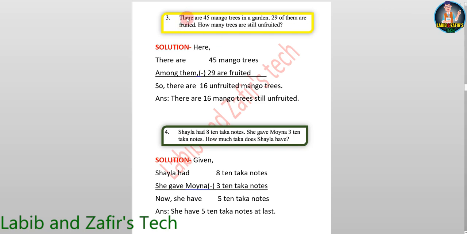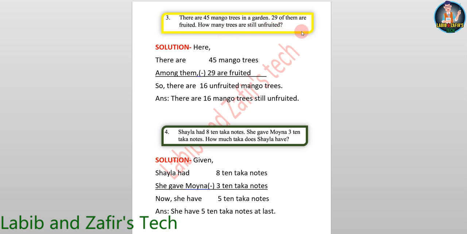So let's go with the next one. There are 45 mango trees in a garden. 29 of them are fruited. How many trees are still unfruited? Again, there are 45 mango trees in a garden. 29 of them are fruited. How many trees are still unfruited?